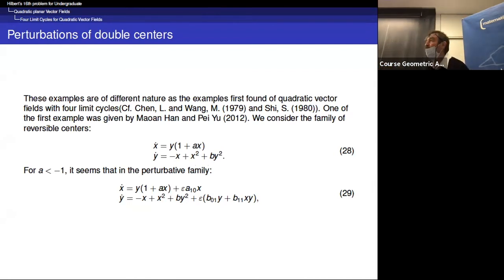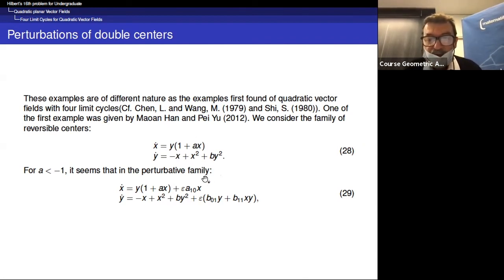And now if you compute locally, you find that you have a center. And this family is reversible. So you have two centers, one centered at 0, 0, and one centered at 0, 1.